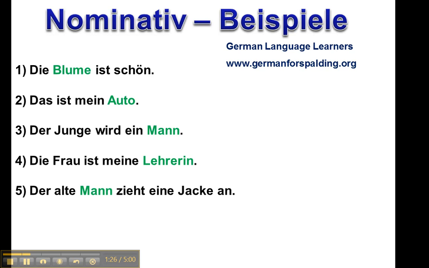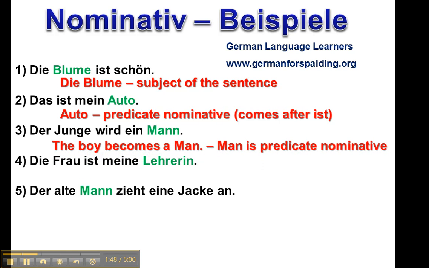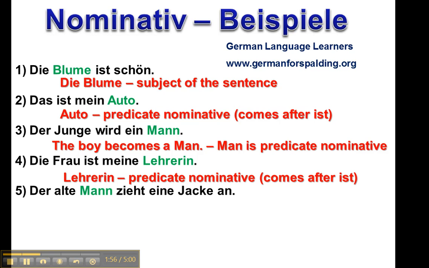Okay, so let's look at some examples. Here I have all of 5 sentences, and they're all using the nominative case. In our first example, die Blume ist schön, the Blume is the subject of the sentence. Das ist mein Auto. Auto is the nominative, comes after a conjugation of the verb sein, in this case ist. Der Junge wird ein Mann, the young man becomes a man. The man is in the predicate nominative here. Die Frau ist meine Lehrerin. The lady is my teacher. And der alte Mann zieht eine Jacke an. So, in all these examples, for various reasons, it's nominative.